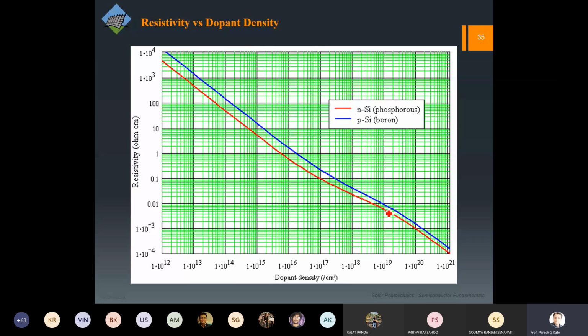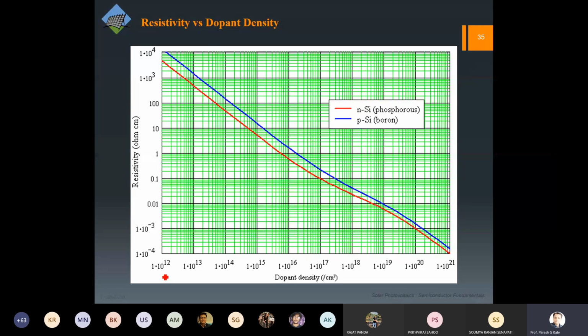Now, as I've said, resistivity, which is the inverse of the conductivity, obviously is going to change. If I dope intrinsic material with more aluminum atoms, obviously more holes are available. It means the conductivity is going to increase. So both holes and electrons will have conductivity, and we can find out the resistivity as well.